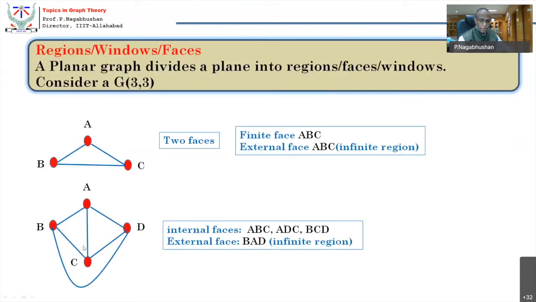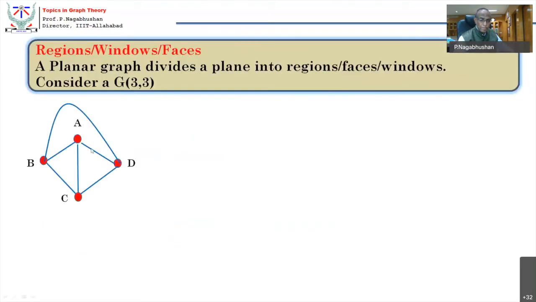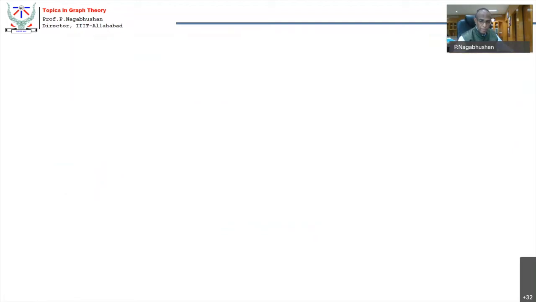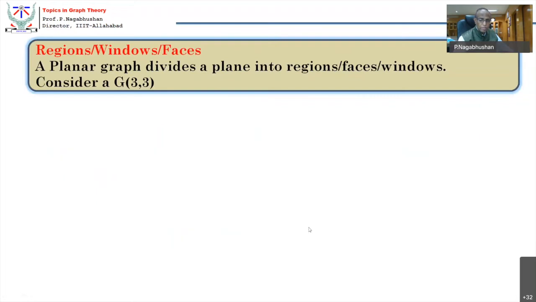Here is one planar representation, this is another isomorphic planar representation, but the only difference is, I told you in the previous one BAD was an infinite region. BAD has now become a finite region, whereas BCD, which was a finite region in the previous representation, has now become an infinite region. Am I right? Yes.